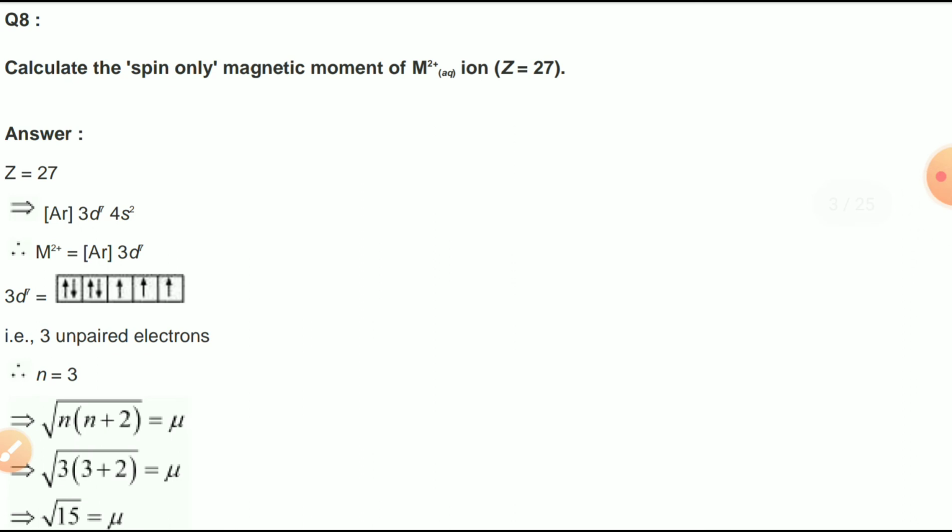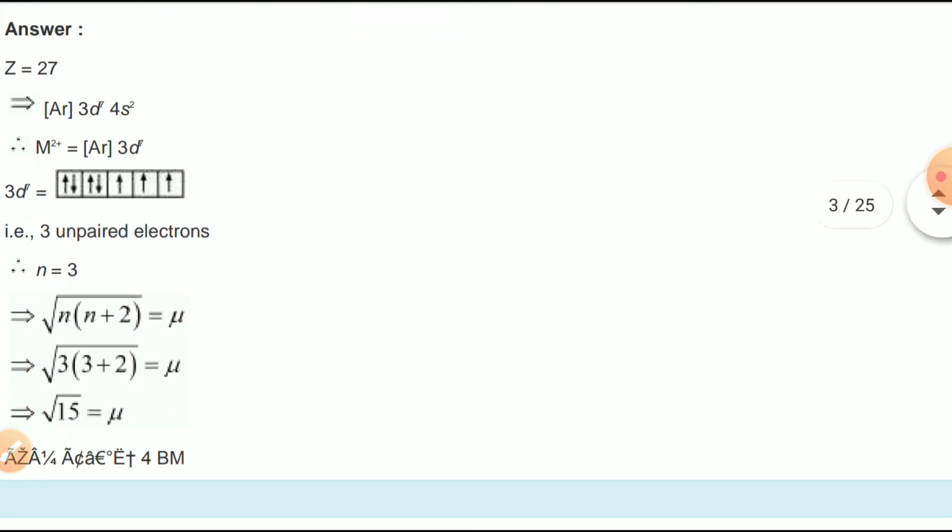Calculate the spin only magnetic moment of the M2+ aqueous ion, where Z is 27. Answer: Z 27 has the electronic configuration [Ar]3d7 4s2. In the M2+ state, it has the electronic configuration [Ar]3d7. So [Ar]3d7 can be written as the number of electrons 1, 2, 3, 4, 5, and then 6 and 7 are paired up. Then 3 unpaired electrons remain behind. So n is equal to 3.